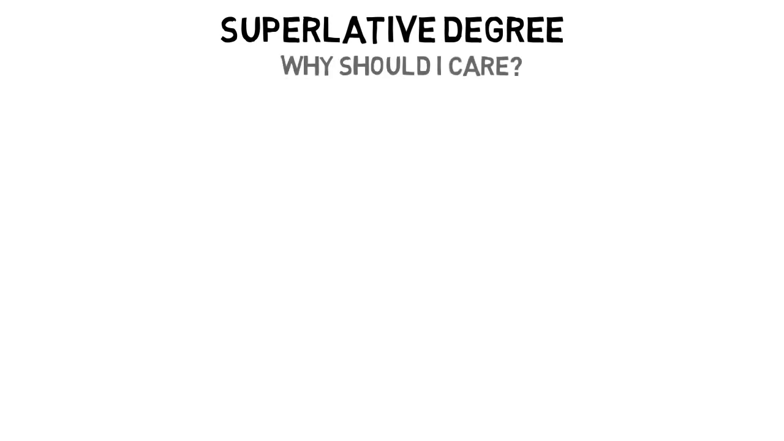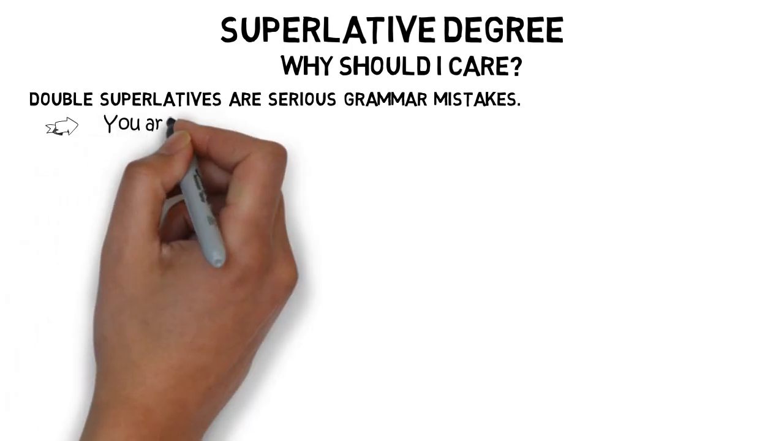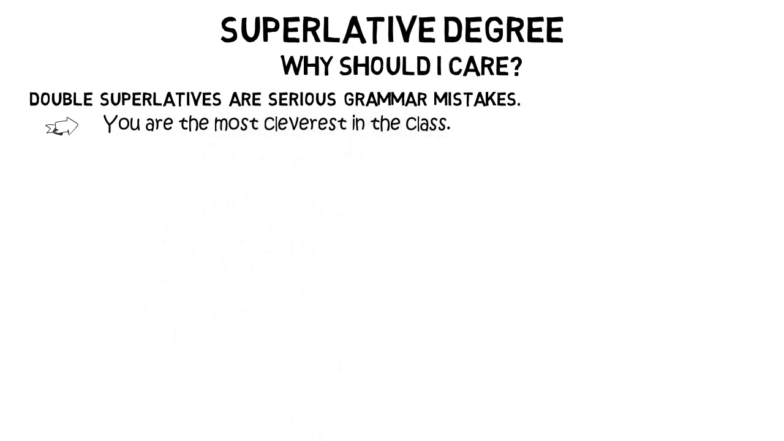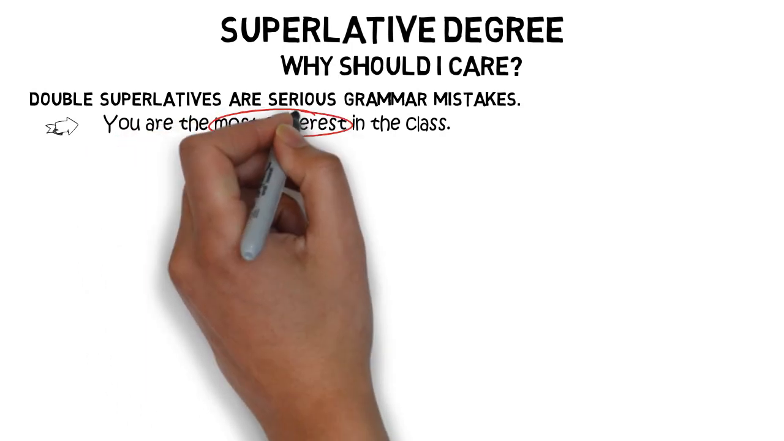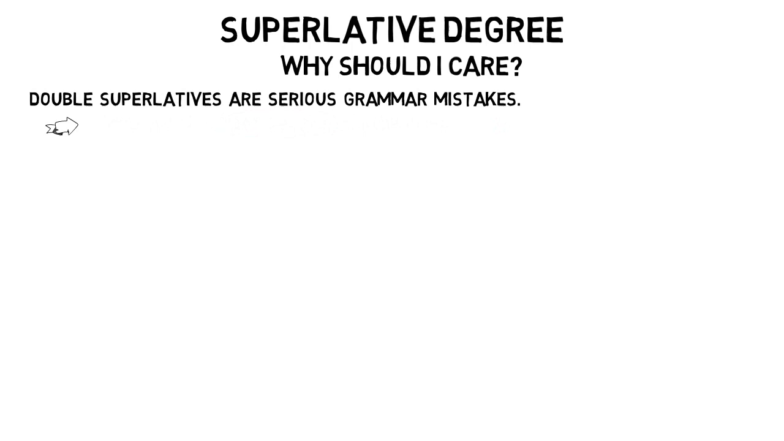So, the superlative degree. Why should you care about the superlative degree? Well, double superlatives are serious grammar mistakes. So if you apply two of these rules, then you've created a double superlative. So you are the most cleverest in the class. Now mostly when people make this mistake, it's a slip of the tongue. It's mostly done when people are speaking. But if you make one of these mistakes in writing, then it's a serious grammar mistake. So you just apply the rules that we looked at once. So you are the cleverest in the class.